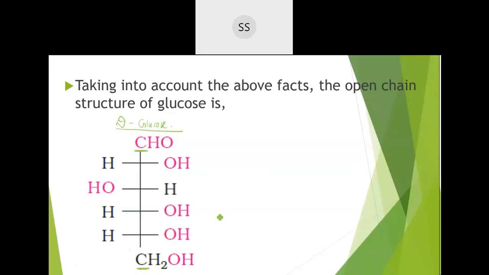So dextrorotatory glucose, where you are having a terminal aldehyde group and then a terminal alcohol group. This alcohol group you got to know from the oxidation reaction. The terminal alcohol group is present, and the remaining is this way. This is how it has been arranged. So I said a total of 16 isomers are possible. From those, Fischer gave the possible structure after eliminating everything and finally coming to the glucose structure. The open chain structure is found to be in this way.